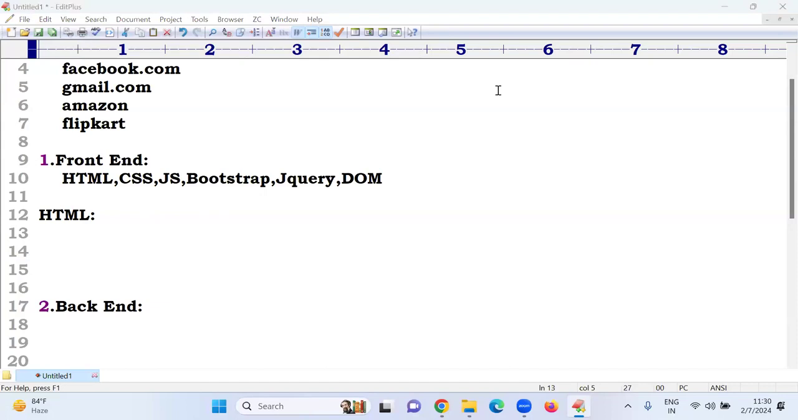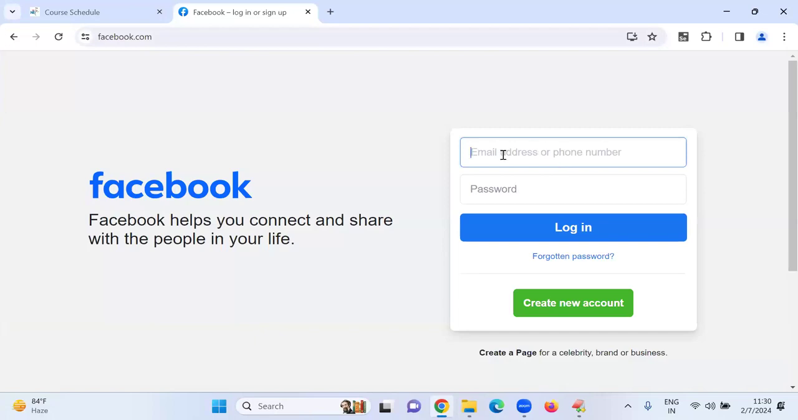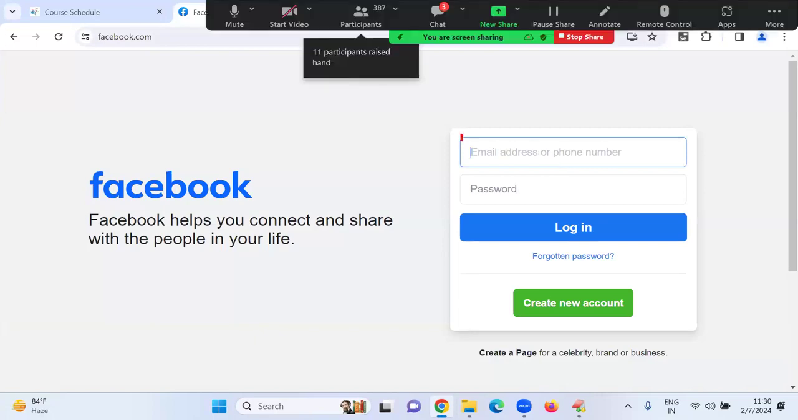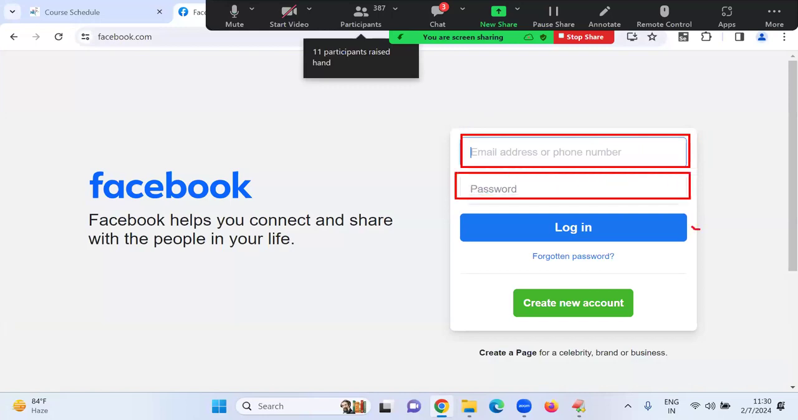pages. For example, in this application, this is a text box, this is another text box, this is a button, this is a link, this is a button. So multiple components are there in my page. How to develop these components? One web technology is required. That web technology is nothing but HTML.